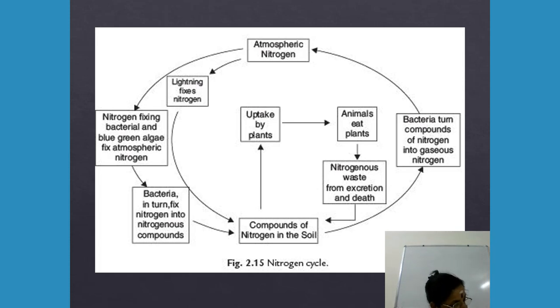The bacteria involved in this process are called denitrifying bacteria, and the process of conversion of nitrates to atmospheric nitrogen is called denitrification. So here, first, lightning helps with atmospheric nitrogen, and then the compounds of nitrogen come down with the rain and help. So look at this cycle and understand it. Okay?